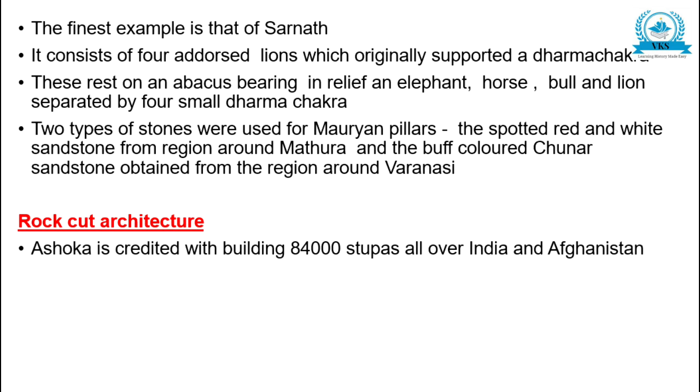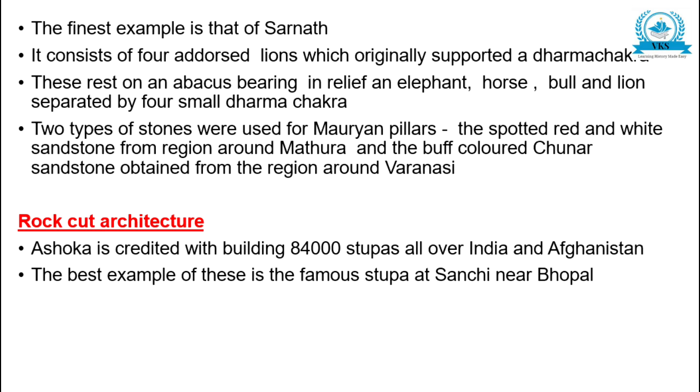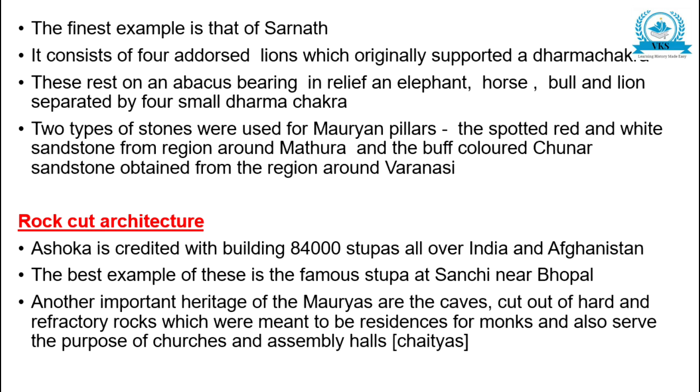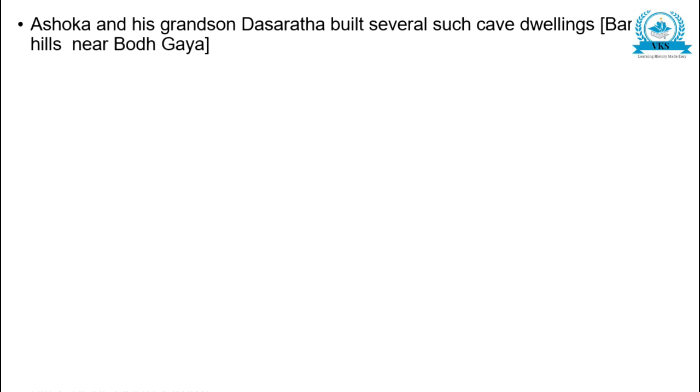Rock-cut architecture. Ashoka is credited with building 84,000 stupas all over India and Afghanistan. The best example of these is the famous stupa at Sanchi near Bhopal. Another important heritage of the Mauryas are the caves cut out of hard and refractory rocks which were meant to be residences for monks and also serve the purpose of churches and assembly halls, chaityas. Ashoka and his grandson Dasaratha built several such cave dwellings, at Barabar Hill near Bodh Gaya.